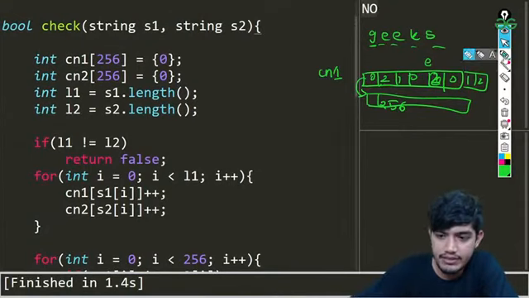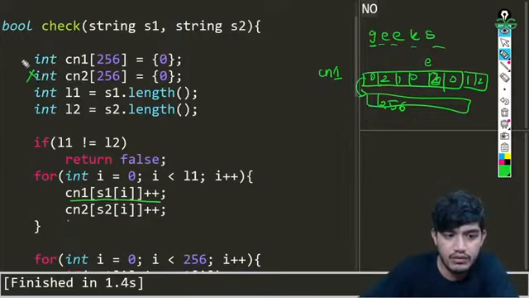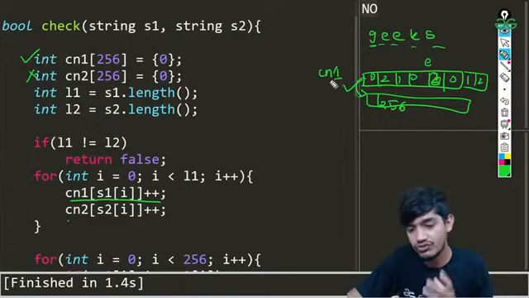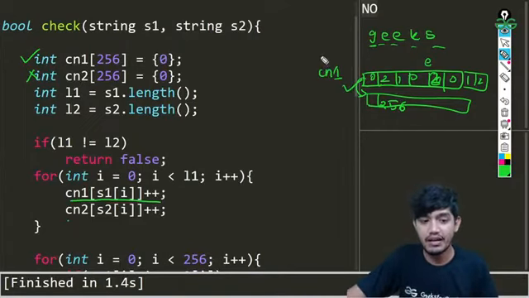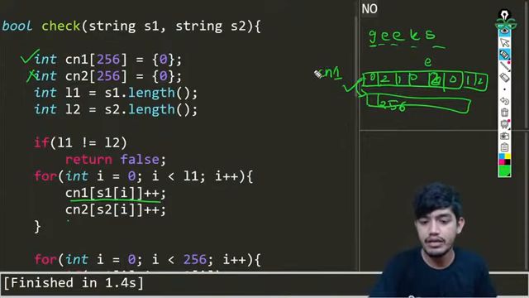Instead of using two arrays, we need to make use of only one array. Use only one array and make some changes and tell how we can check whether they are anagrams or not. That's the task for you as an assignment. In the next stream I'll be asking you about this problem.